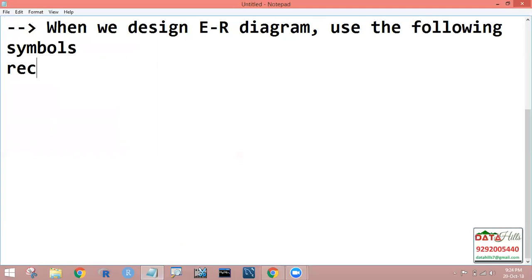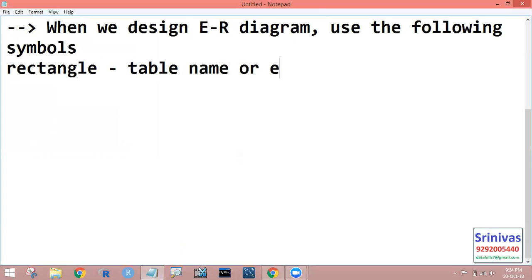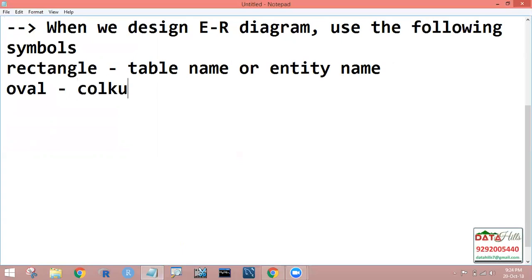First one is the rectangle. The rectangle represents the table name, also called the entity name. And one more symbol we have, the oval symbol. These ovals represent the column names of a table.